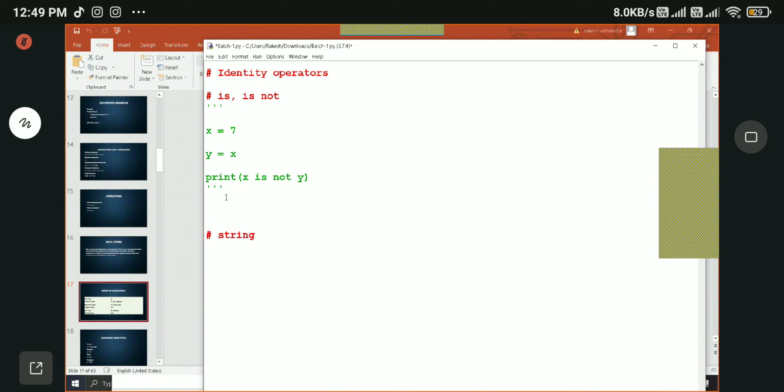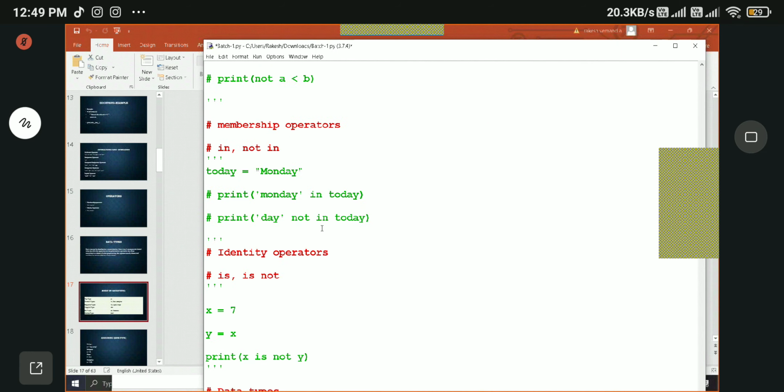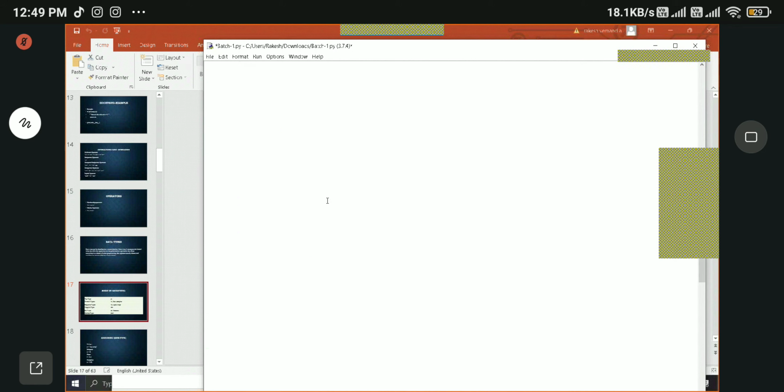Call it data types. In data types, we are starting with the string data type, right? From the beginning we have seen strings. This is a string. Monday is a string, right?